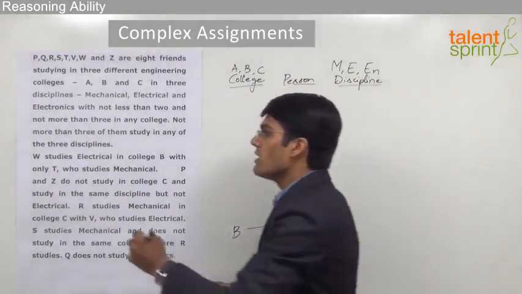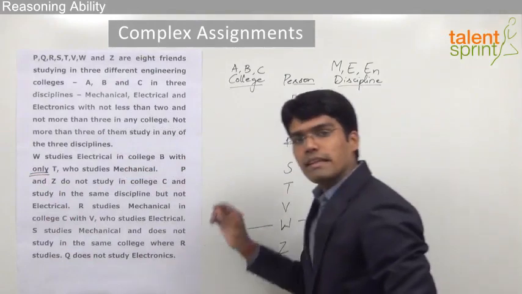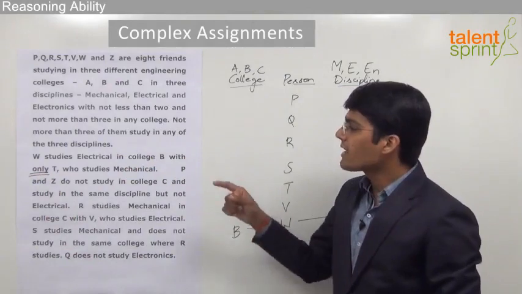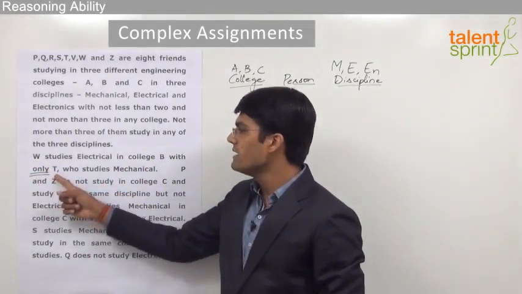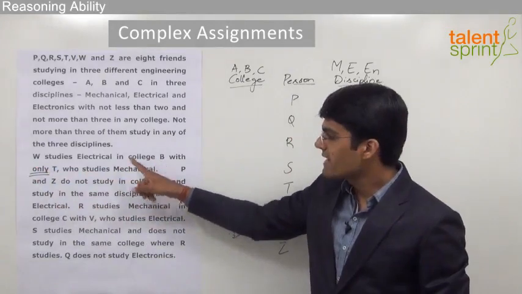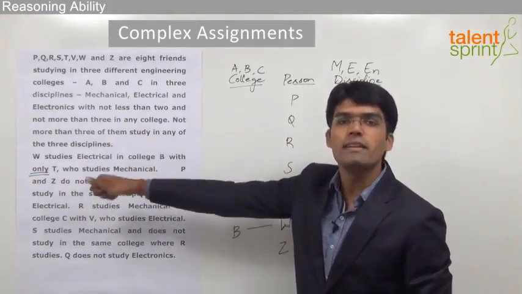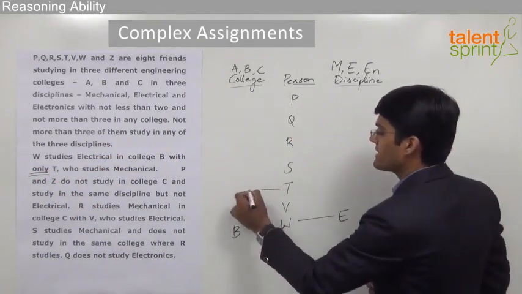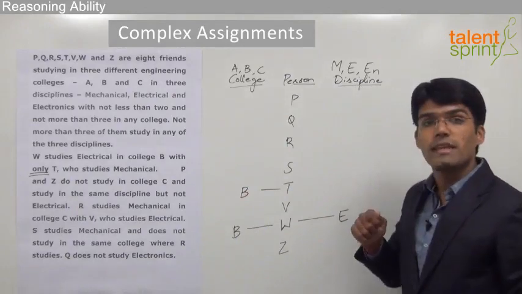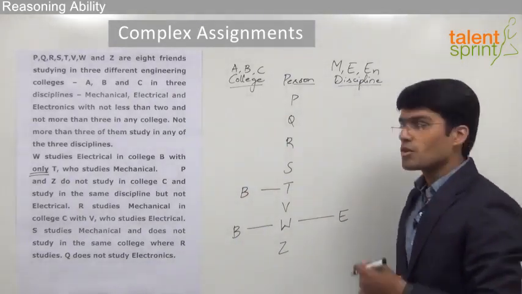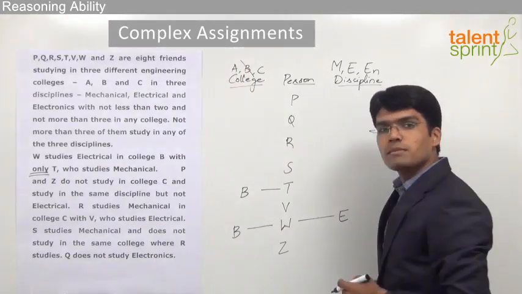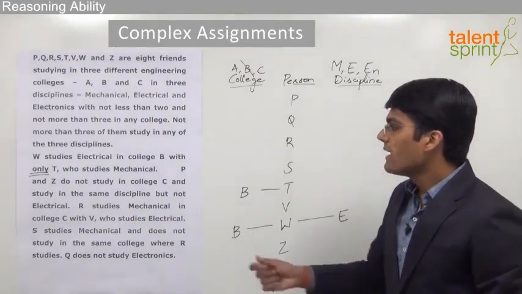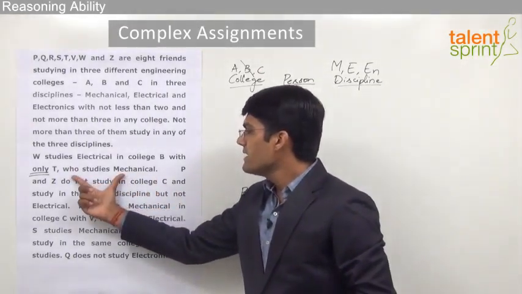Now remember, the word only plays a very important role in these kinds of assignments. With the help of this word only, we can make out that there are only 2 persons, that is W and T, who study in college B. As it says, W studies in college B with only T. So there cannot be a third person in this college. So we can also understand that T studies in college B and there should not be any other student studying in college B. So immediately we can strike off B from the list of colleges, as these are the only 2 persons who can come there. And now we also know that T studies mechanical.